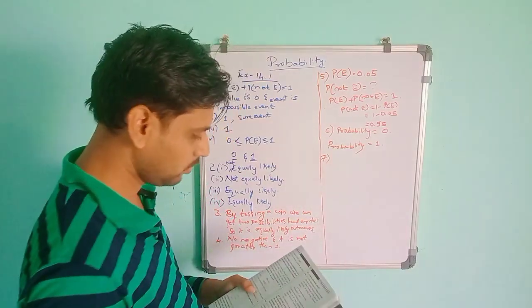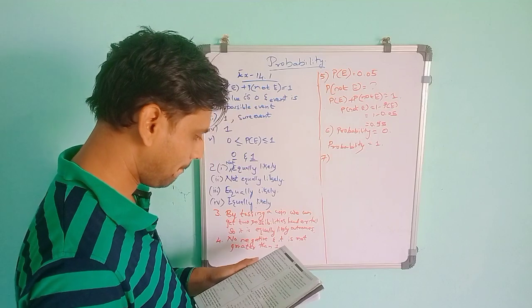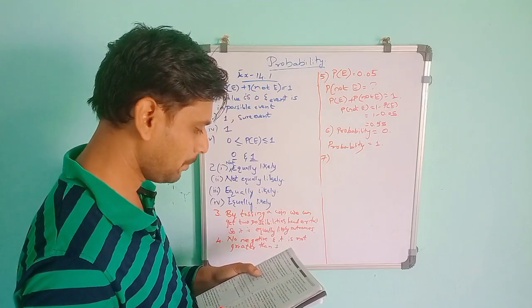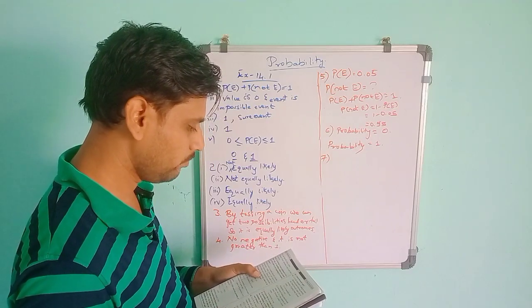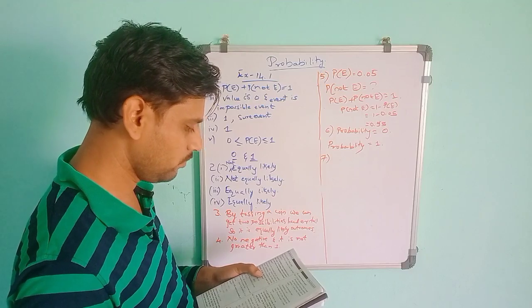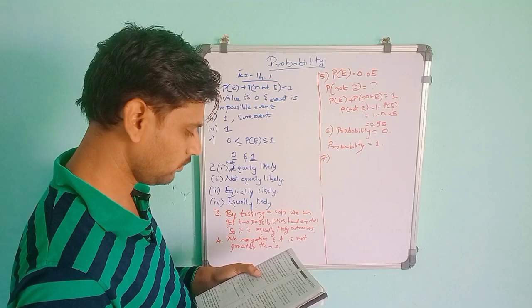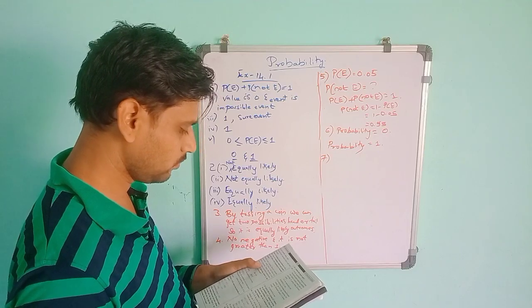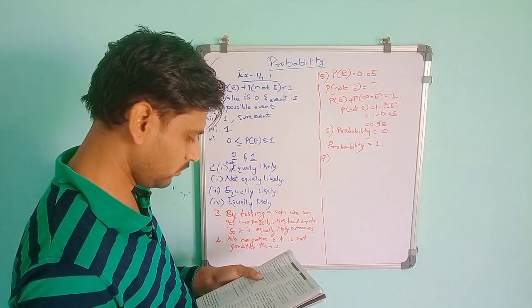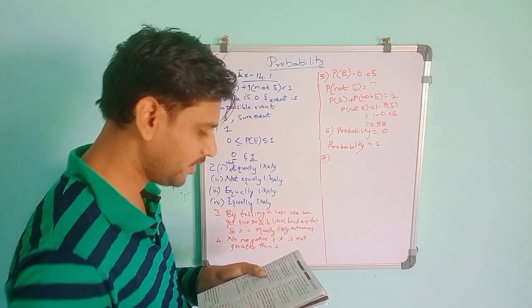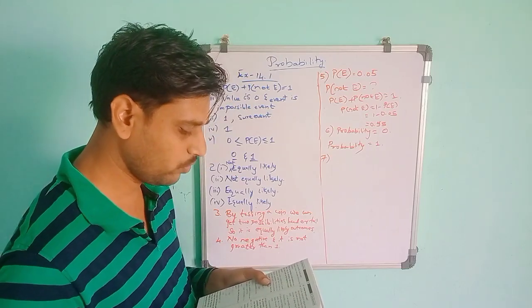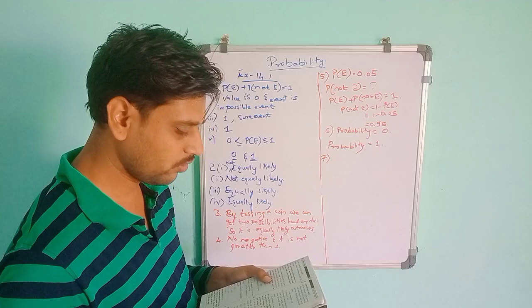So the seventh one. It is given that in a group of 3 students, the probability of 2 students not having the same birthday is 0.992.